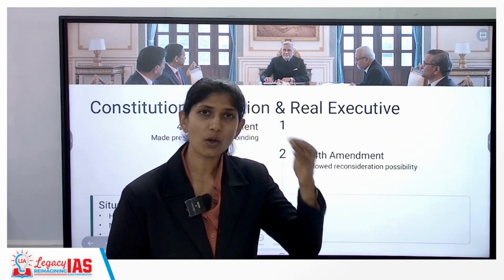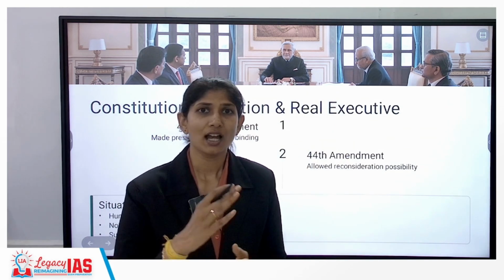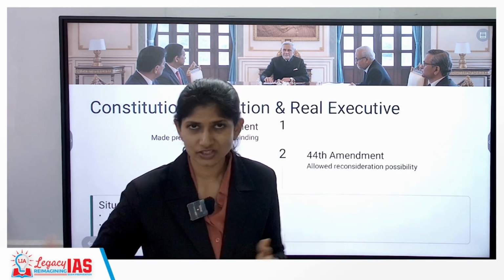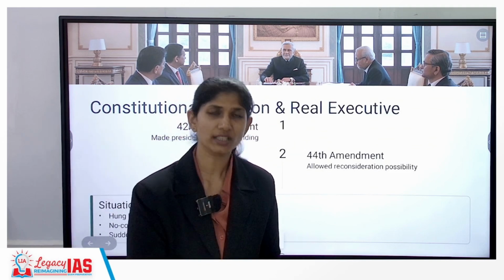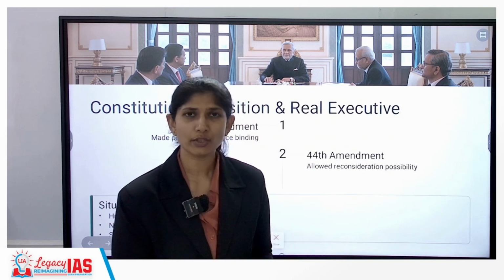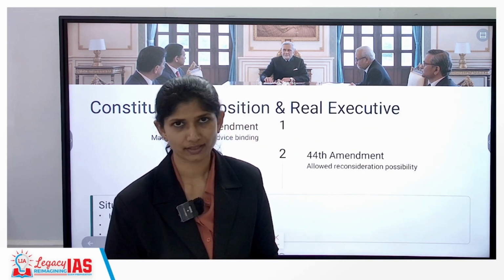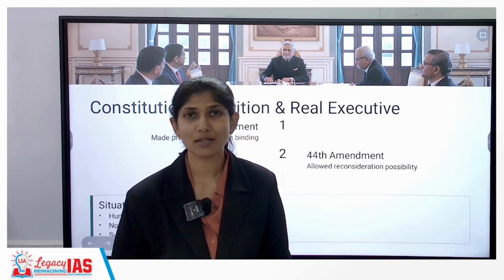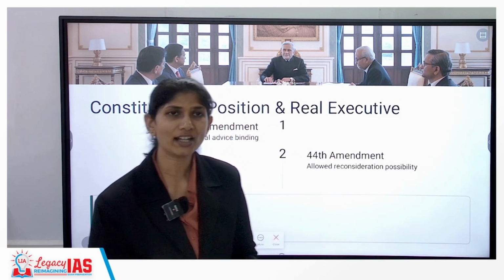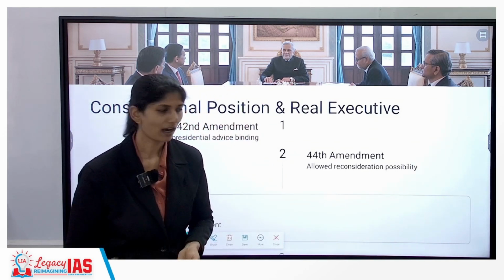The president now has an option to resend, that is, ask the COM to reconsider the advice. But even after reconsideration, if the COM sends back the same advice, then the president has to oblige by it. Understanding? If they have to impose a national emergency, then it has to come in writing. Understanding?